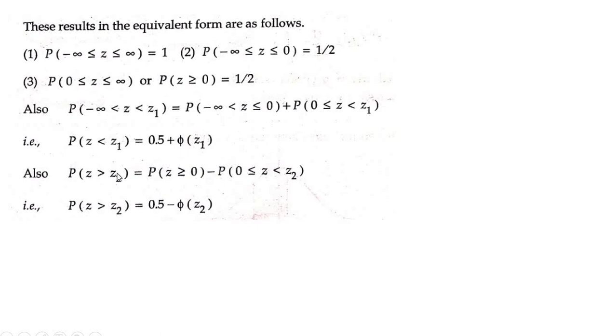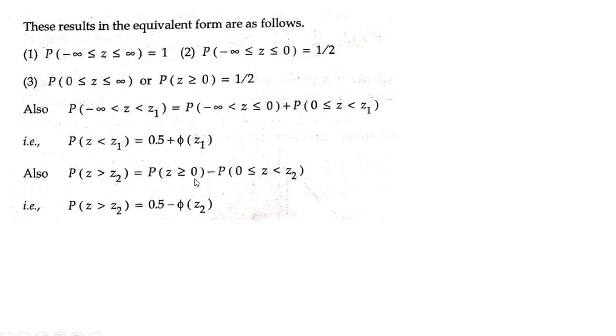Probability of z greater than z2 means z2 to infinity, so that is equal to P(0 < z < infinity) minus P(0 < z < z2).